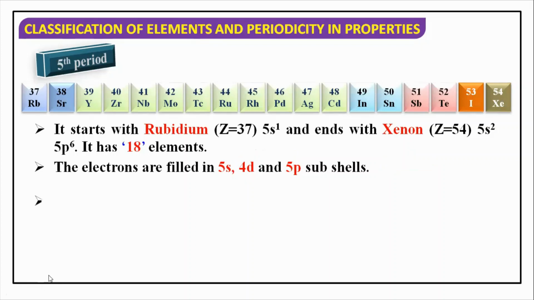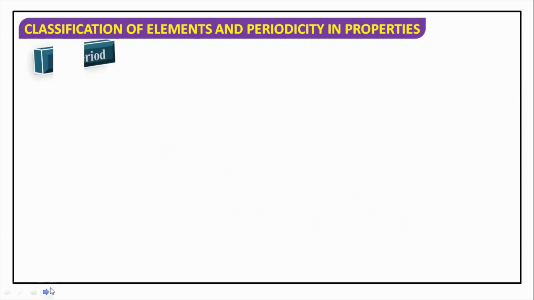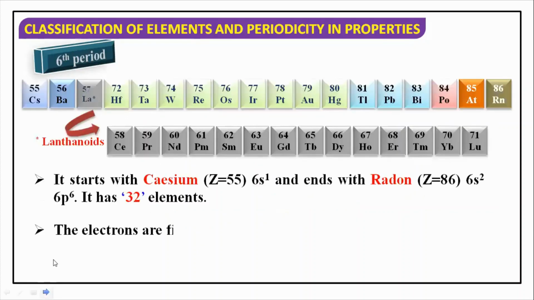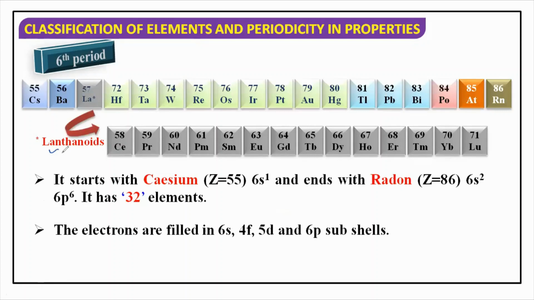Okay, now going to sixth period, what will be having? Sixth period में कितने elements हैं? Because sixth period contains F blocks, that is lanthanoids. ठीक है, ये देखिए आप यहाँ पे it is 55, 56, 57 and then 72. It is not continuous, right? So 57 के बाद we have to go to this, and this is basically F orbital. So यहाँ पे आप देखिए 57 के बाद you have to go till 71 and then going back to 72.